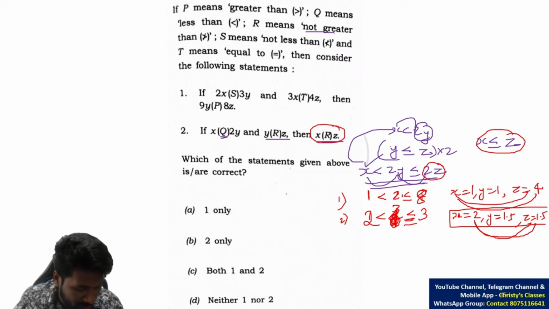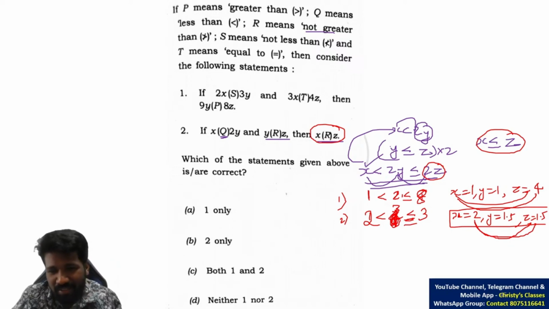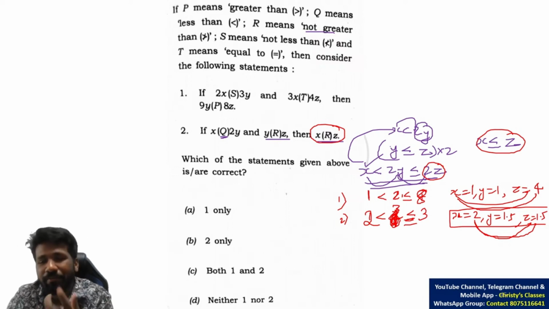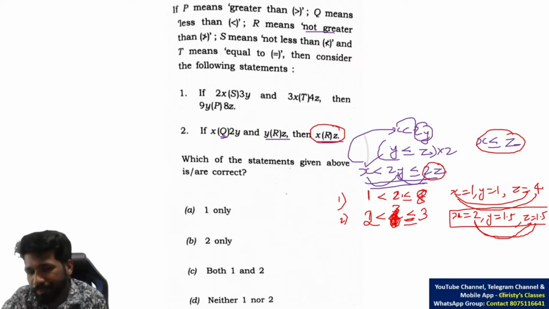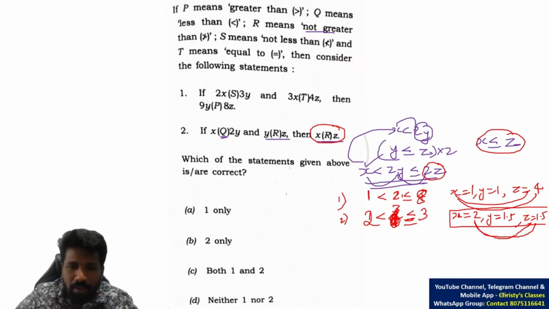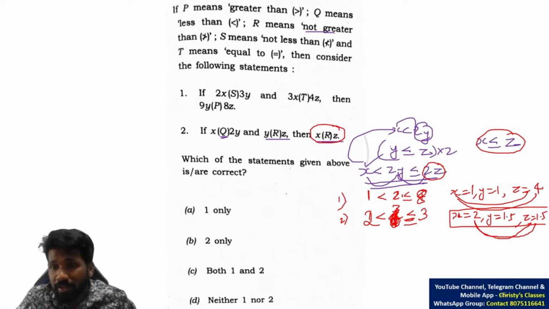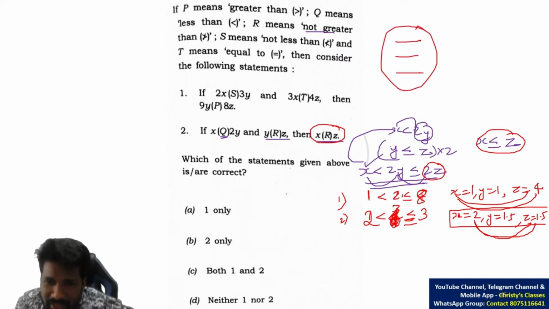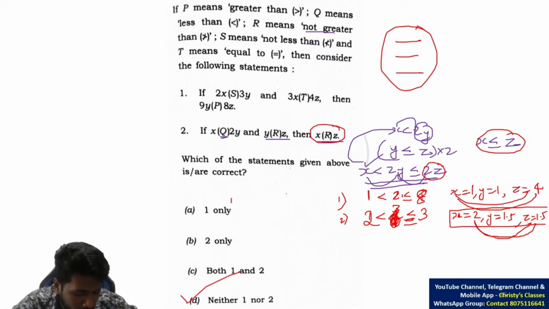Yeah, as I told, it's not a simple reasoning question. This is a hybrid question. It has the idea of inequality, coding decoding, and ranking ordering. So if the number of terms were less, just simple ranking ordering by arranging 2-3 numbers was enough. But here it is not that simple. That is why neither 1 nor 2 is the correct answer. Option D, neither 1 nor 2.